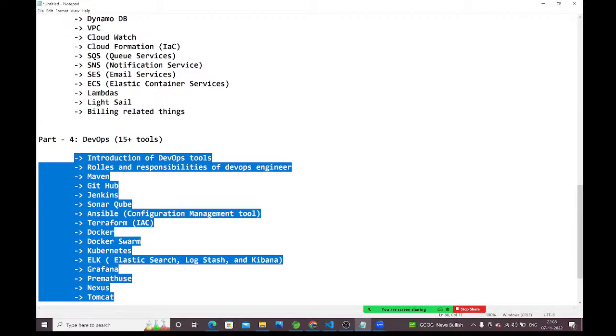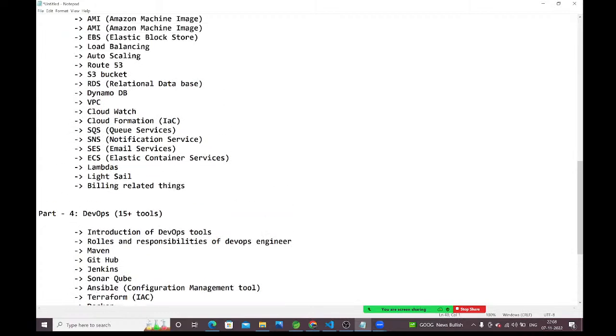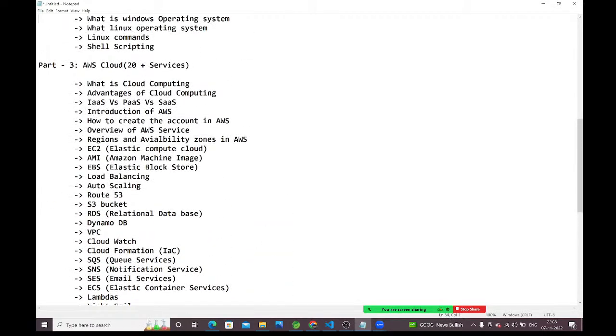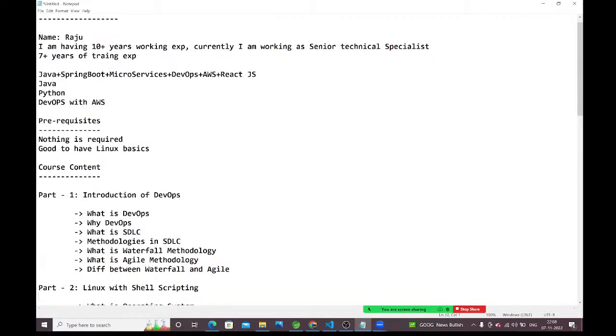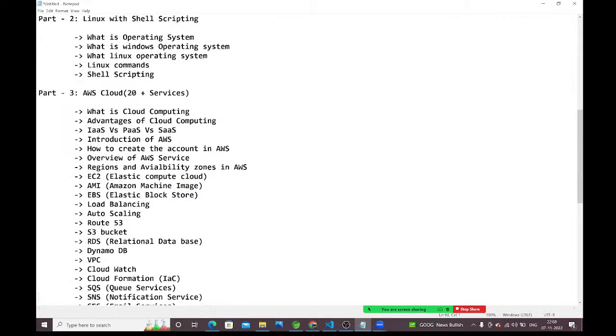Once again, I have very good experience on all these things, with the internals in detail, and I am going to discuss practical scenarios here. Once you complete this course, you can claim up to 4 years of experience. You can say you have 4 years of experience in DevOps with AWS. That much in-depth subject we are going to discuss. See how huge the content is, guys.